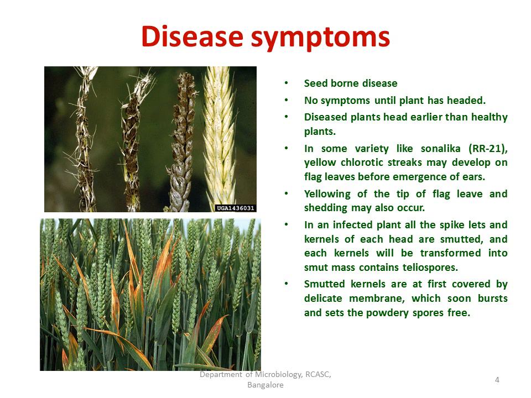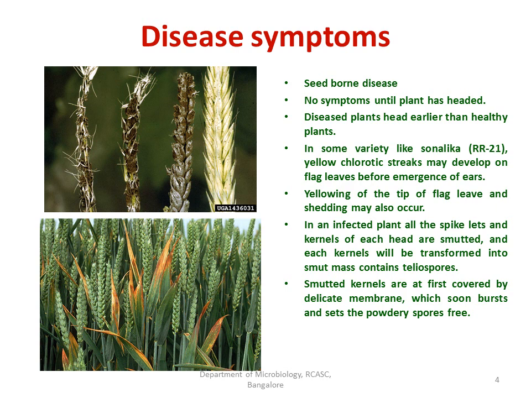Later, initially, each of these smutted kernels would have been covered over by a delicate membrane which bursts, and all this powdery mass is released outside. They are released free and they can just disseminate through wind and infect the healthy plant.